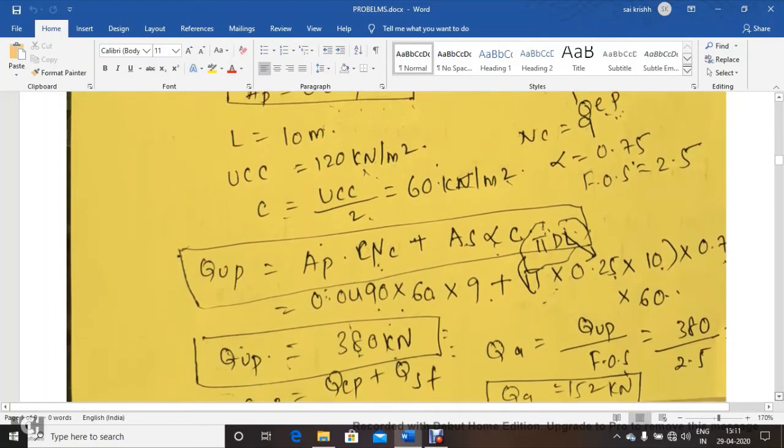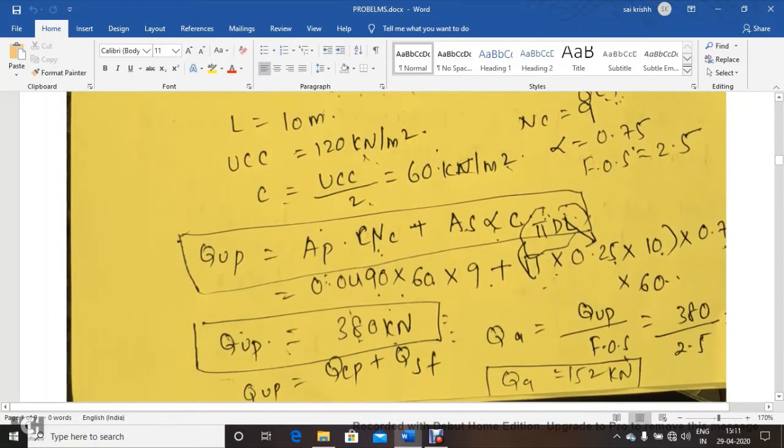So now let us observe the formula to calculate load carrying capacity in case of the static formula. Qup, the load carrying capacity of the pile foundation, is equal to Ap into c Nc plus As into alpha c. Ap is the area of the pile we have already calculated, c is the cohesion value, Nc is the bearing capacity factor, As is the surface area which can be calculated by using pi dl, alpha is the adhesion factor, and c is the cohesion value.